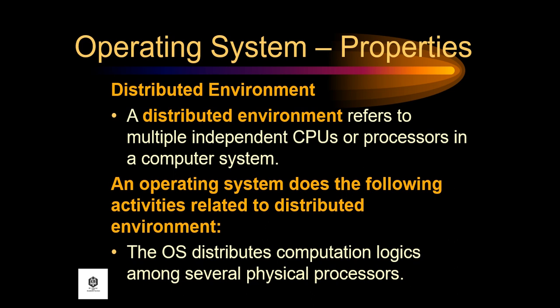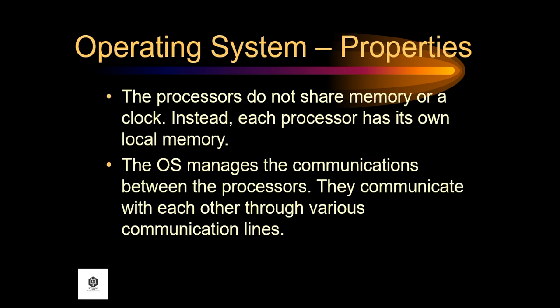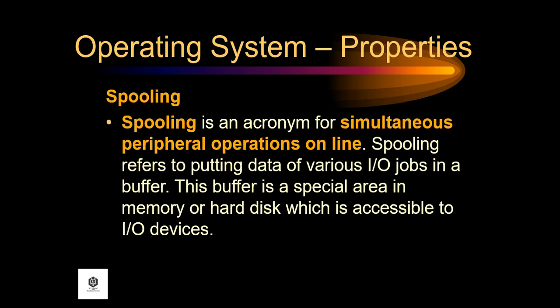Another is distributed environment. A distributed environment refers to multiple independent CPUs or processors in a computer system. An operating system does the following activities related to distributed environments: the OS distributes computation logic among several physical processors. The processors do not share memory or a clock. Instead, each processor has its own local memory. The OS manages the communications between the processors. They communicate with each other through various communication lines.